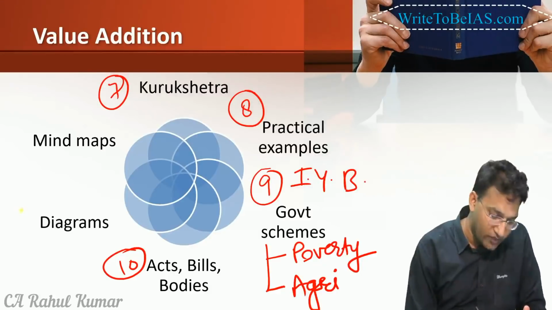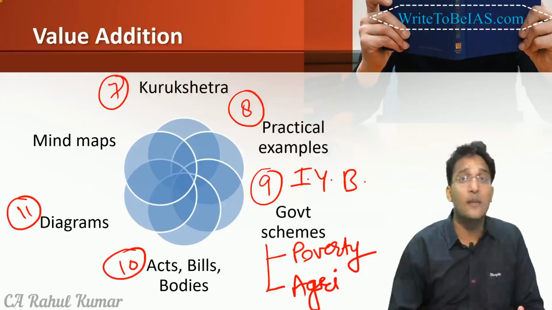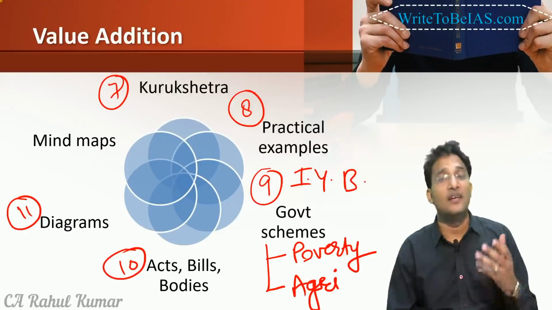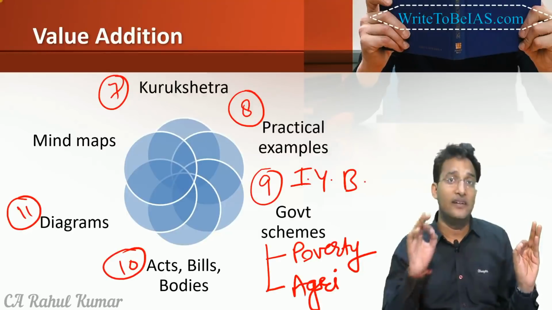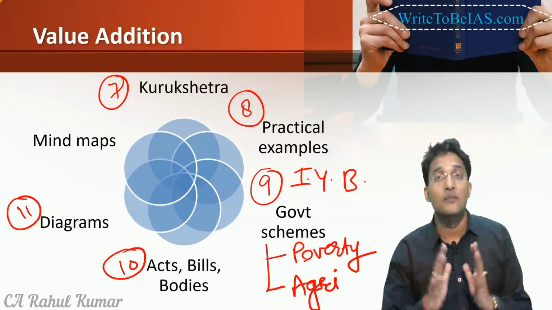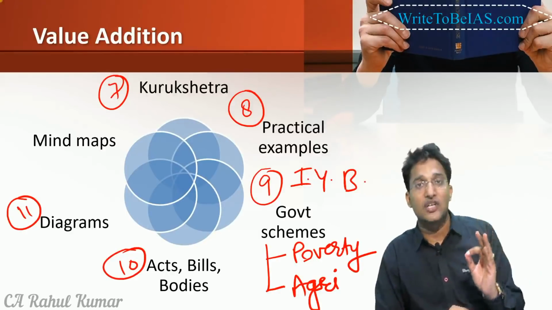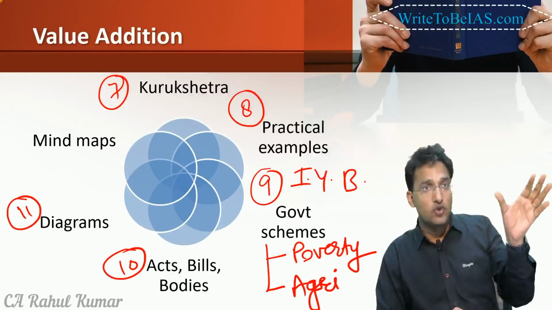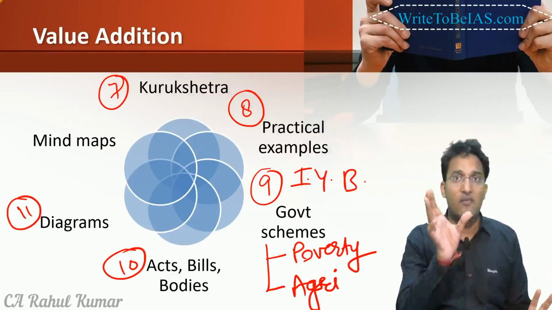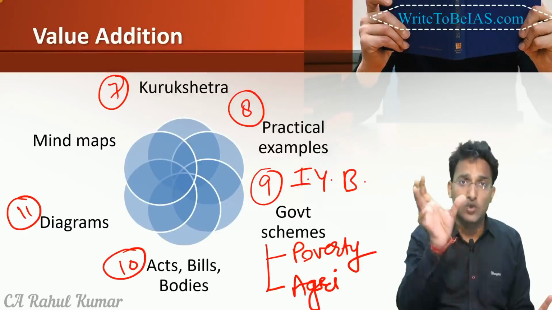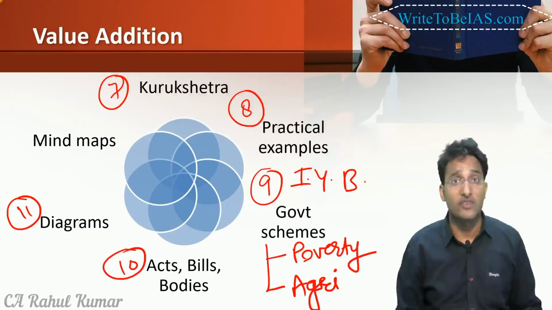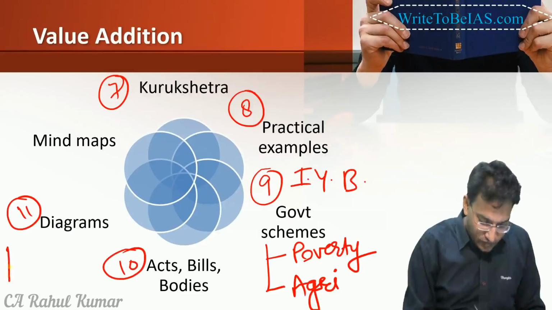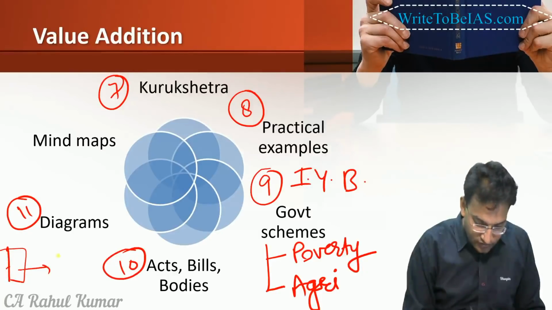Then we should also frame some diagrams. For example, we can give a comparison of India's agriculture productivity at the time of the British, at the time of independence, and at the present time. In the time of the British, agriculture productivity was low because of this reason. At the time of independence, it was low because of this reason, and right now it is low because of this reason. In this manner, we can make a diagram.